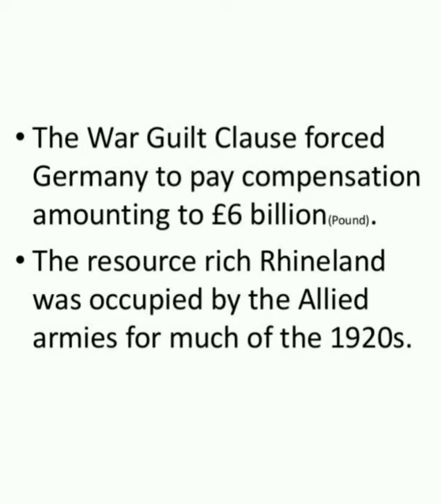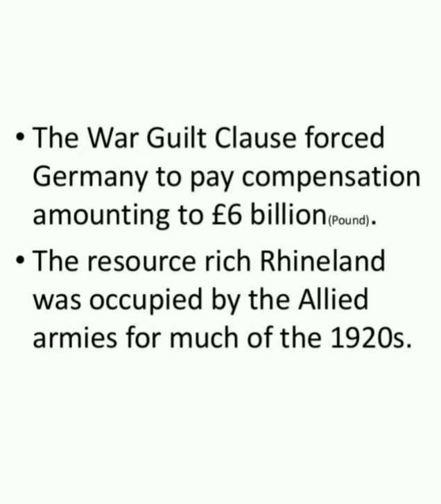The war guilt clause forced Germany to pay compensation amounting to 6 billion pounds. For all the deaths and equipment lost in the war, Germany was held guilty, and they said that this World War One happened because of Germany, so it had to pay 6 billion pounds. The resource-rich Rhineland was occupied by the Allied armies for much of the 1920s. These were all the impacts of the First World War.